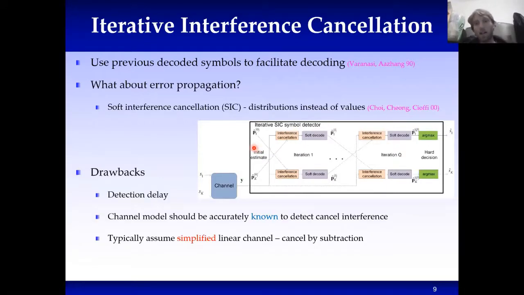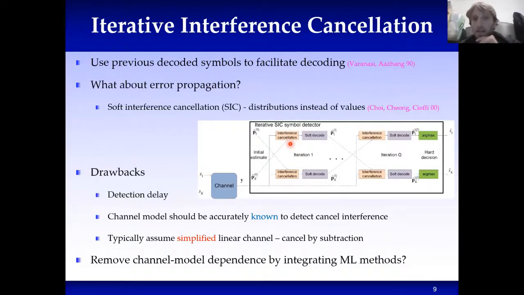And as a model-based algorithm, it does require knowing the channel in order to do this soft detection. And also, in order to do interference cancellation, to remove the effect of the remaining symbols, what we need is for the channel to be linear. We need the effect of the interference to be linear such that it can be canceled by subtraction. So these are two limitations we wish to address, and we wish to address them using deep networks.